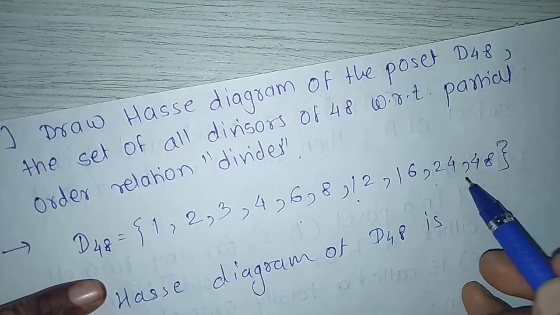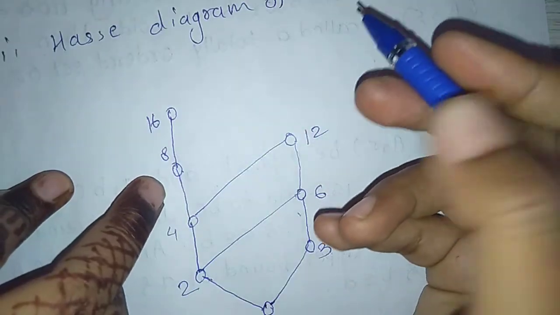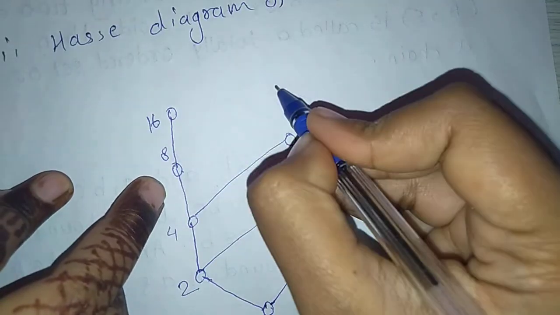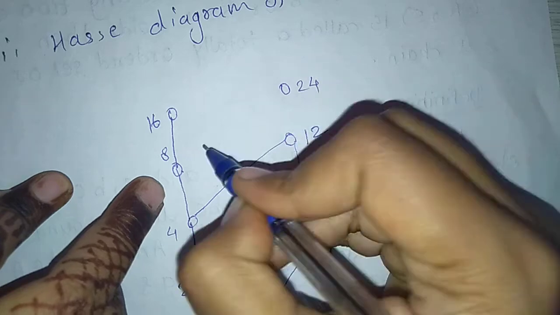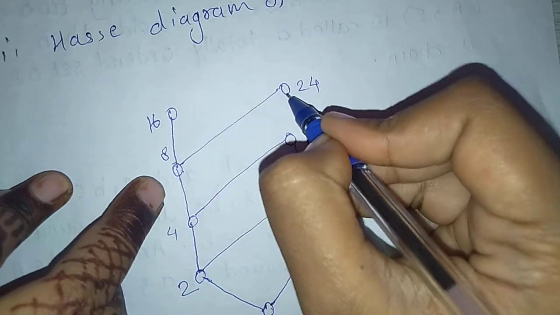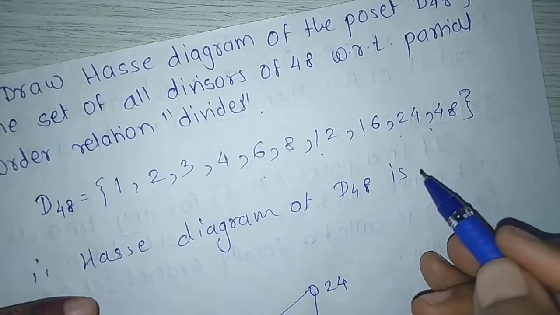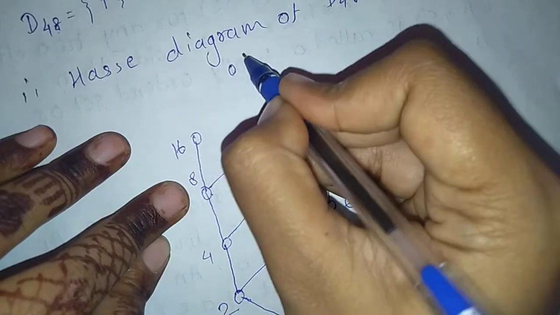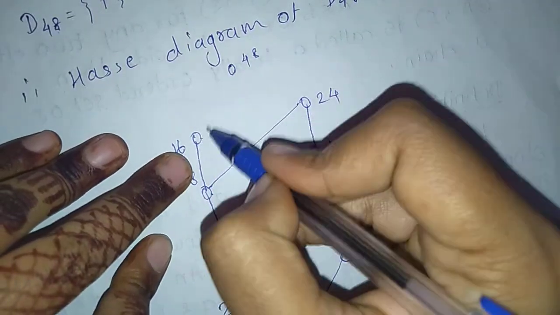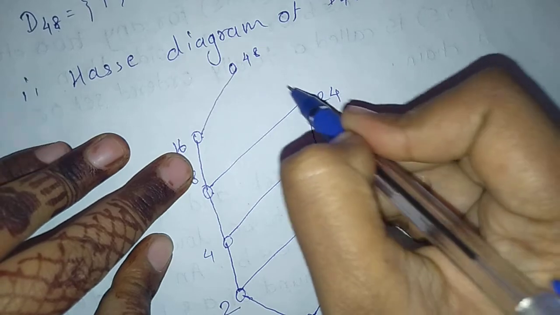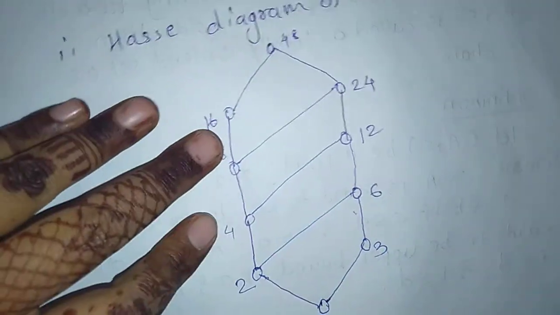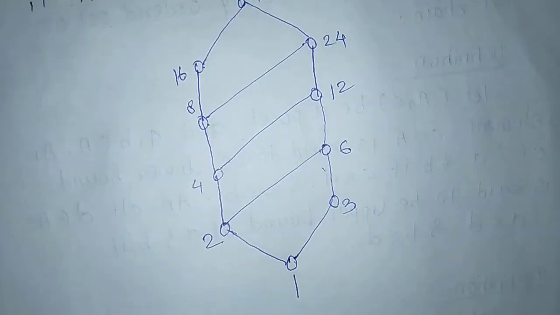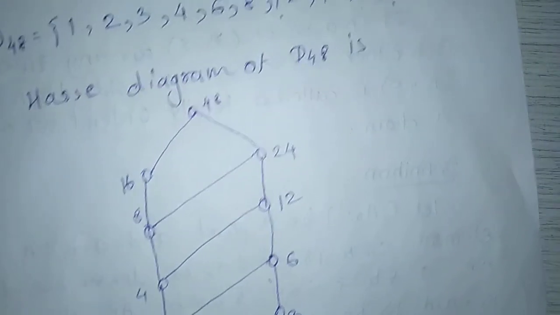Next element is 24. 8 divides 24, 12 divides 24. So put 24 here. Join this by straight line. Last element is 48. Put 48 here. Next 16 divides 48, 24 divides 48. This is the required Hasse diagram of D48.